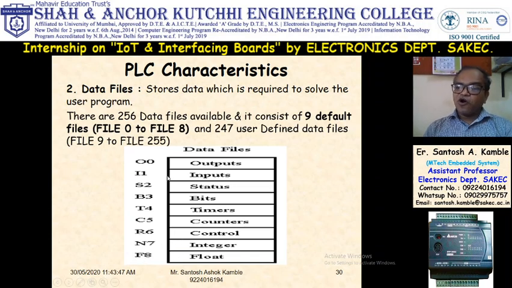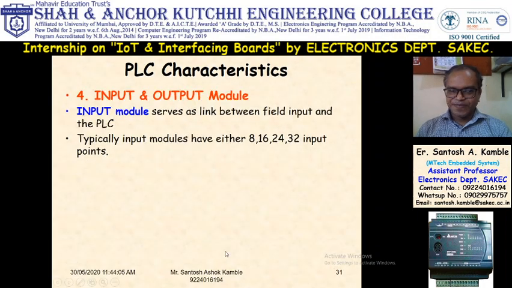file. So all output status is stored into output file. All input status is stored into input file. All status is stored into status file. All timer status is stored into timer file. Counter status is stored into counter file. So these are the files which are fixed.